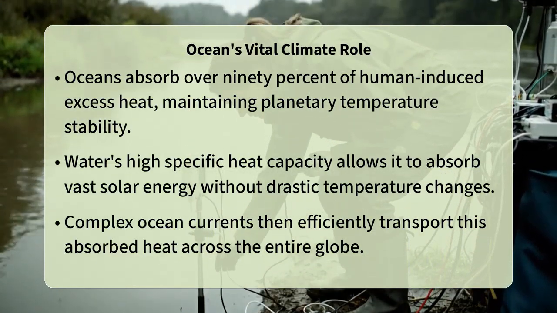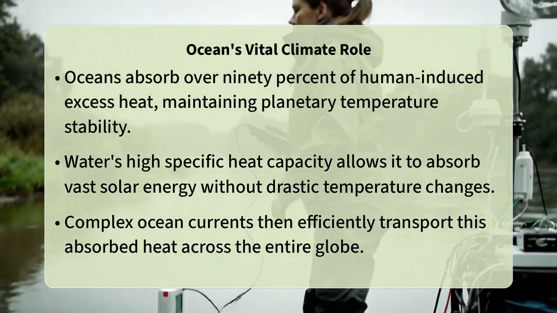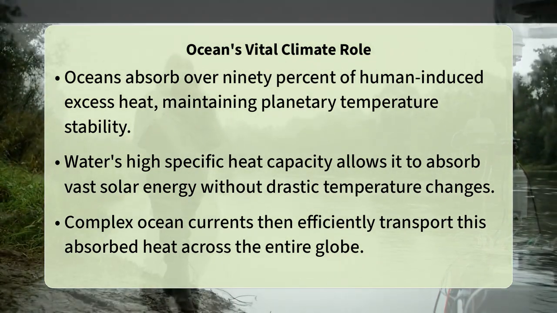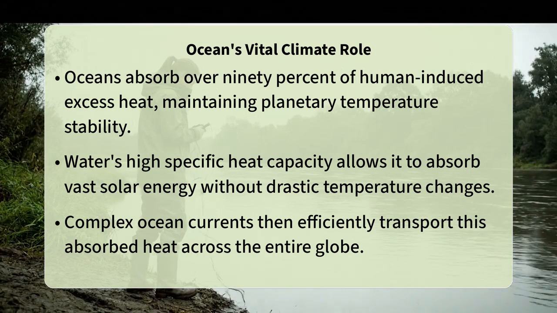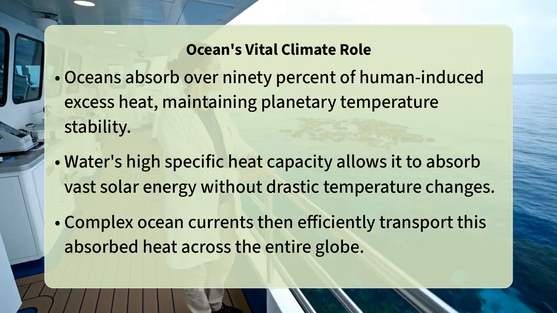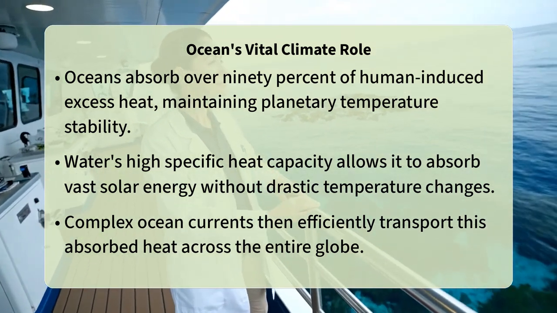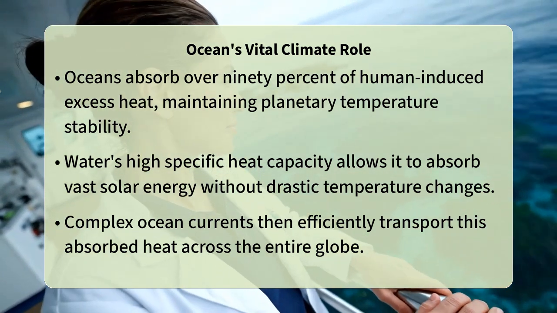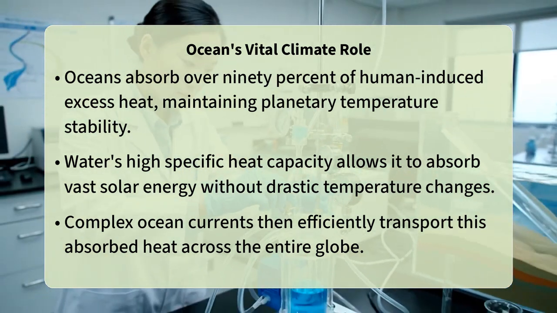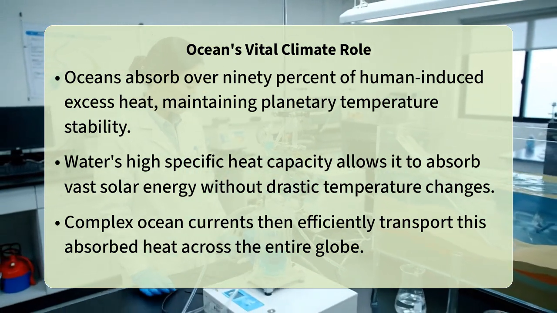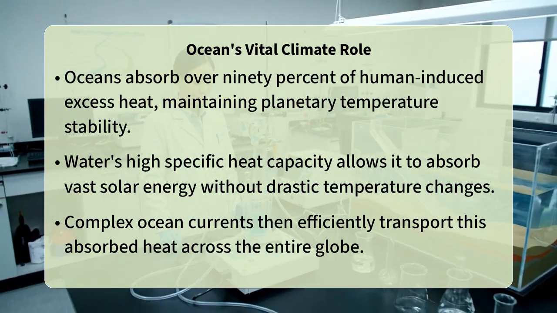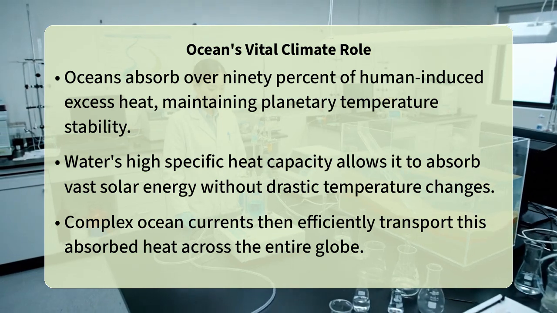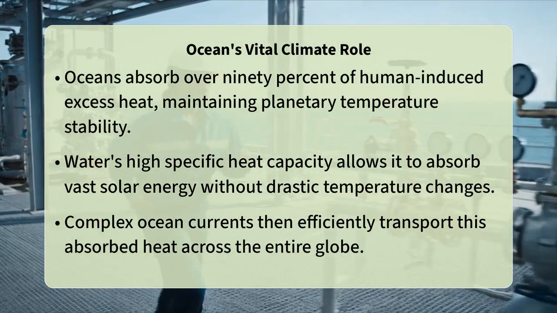Imagine a world without a stable temperature, where some regions were scorching hot and others freezing cold. Our planet experiences vast amounts of solar energy, yet somehow maintains a relatively balanced climate. Have you ever wondered how Earth achieves this incredible feat? The vast expanse of our oceans plays a monumental role in this global temperature regulation.